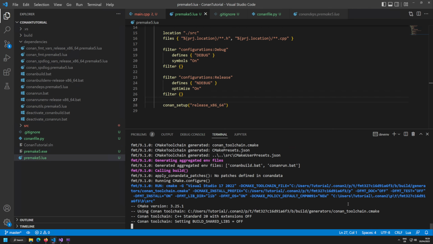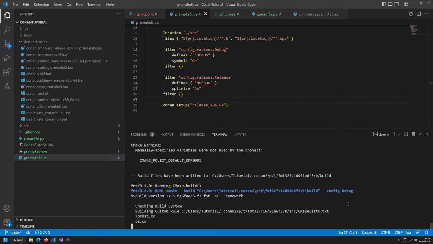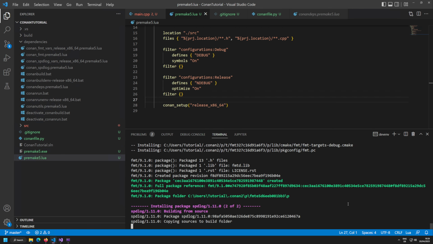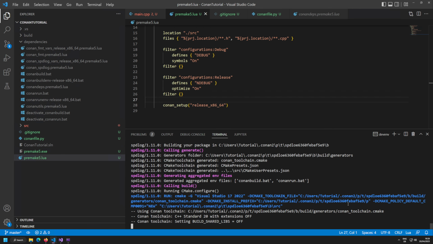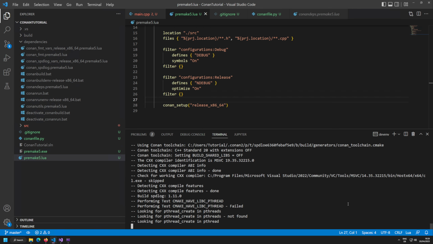If I do this, you can see that Conan goes on and does another build. You can see it downloads FMT again. FMT is running a build again, format.cc, os.cc. Now it's doing another build for spdlog. So you can actually see we are building it another time.